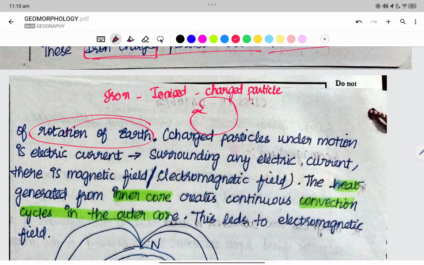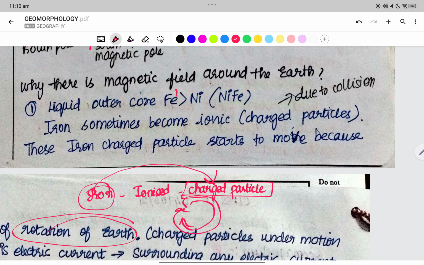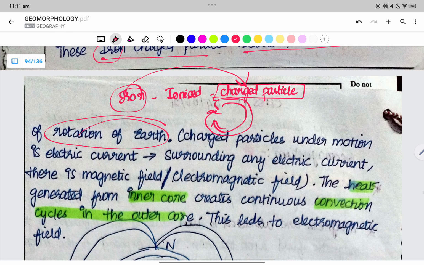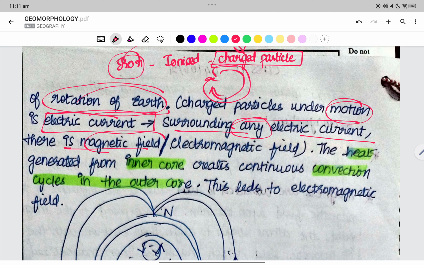When the earth is rotating, due to this rotation, the charged particles move. How does iron become a charged particle? This is due to collision, right? Due to collision, the iron becomes a charged particle. Here in the outer core, the composition is iron greater than nickel. Iron sometimes becomes ionic, charged particles due to collision. These iron charged particles start to move because of the rotation of the earth. And the charged particles, when they are in motion, make an electric current. Surrounding any electric current, a magnetic field is generated. So this becomes an electromagnetic field.